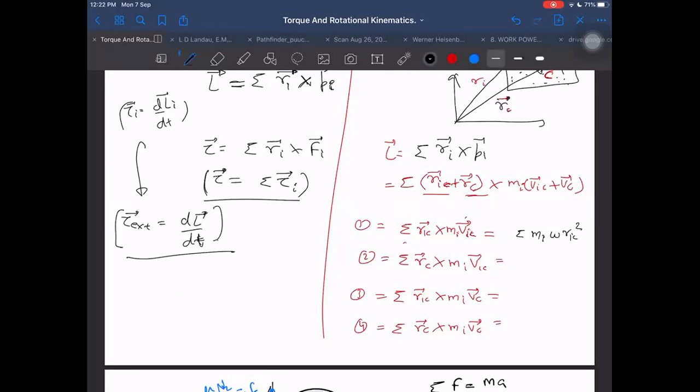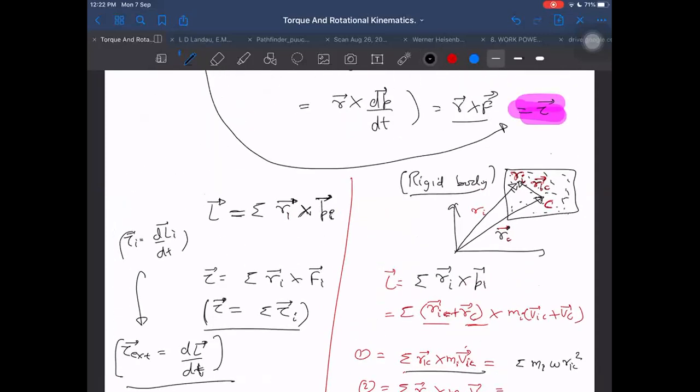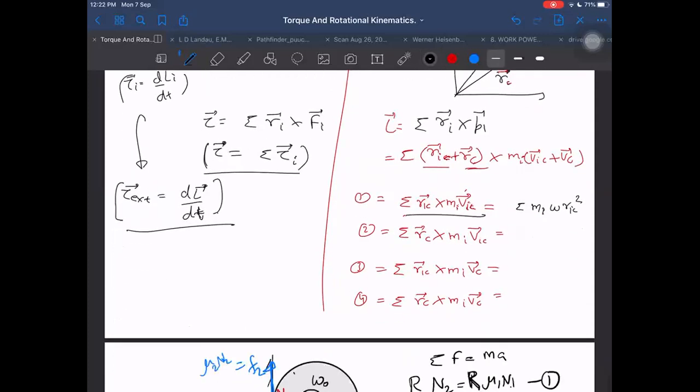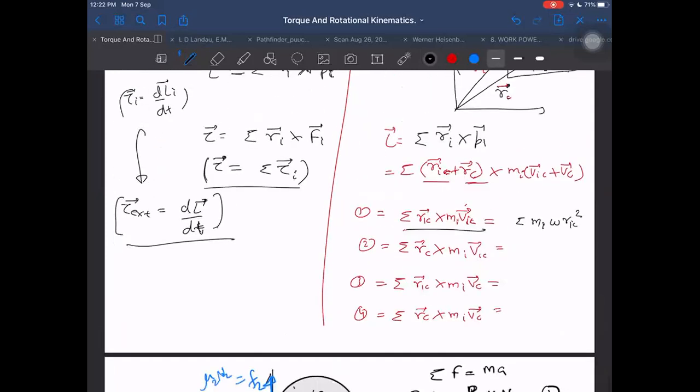I will discuss later the case where the motion does not lie in one plane. Not now, otherwise it will make this problem much more complicated. So this is okay for a motion of a body in one plane.